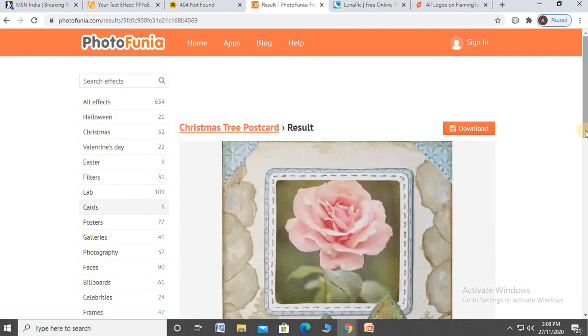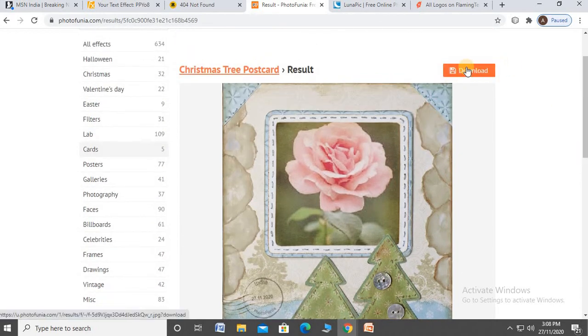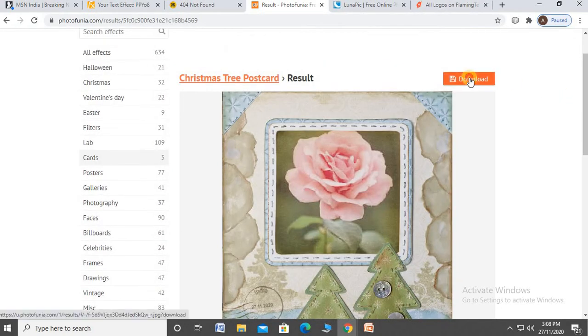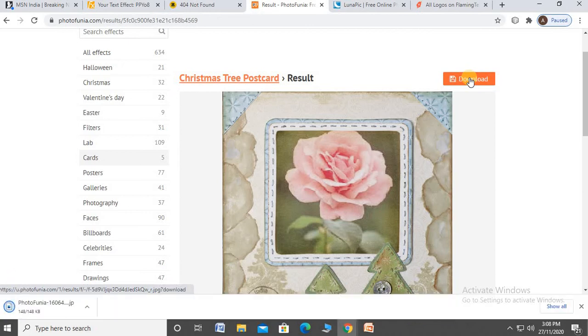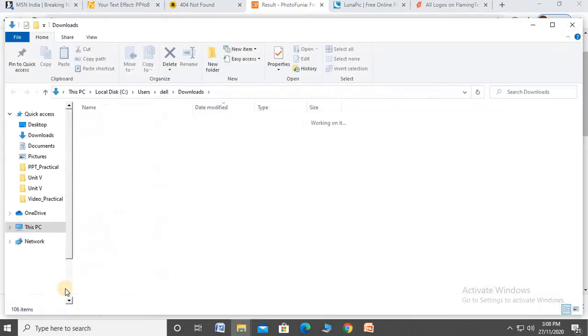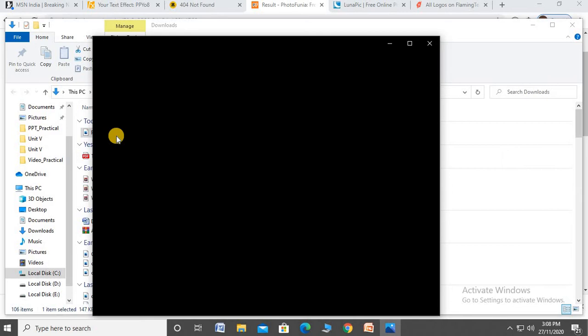Just like this, okay, you want to download. Download it. That's not showing.